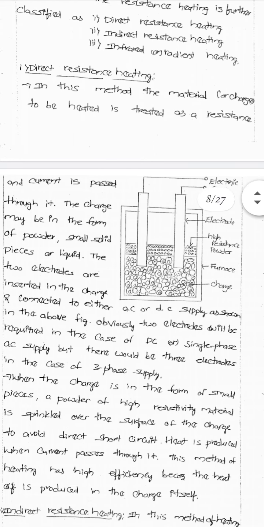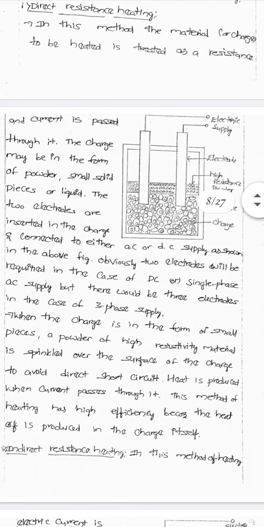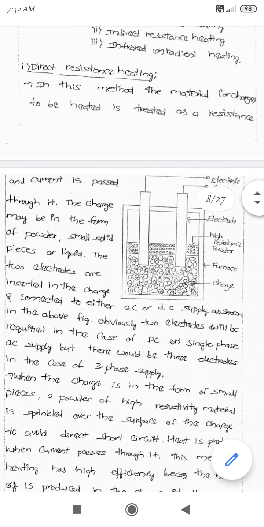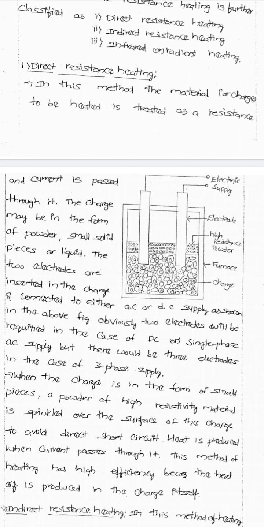First one, direct resistance heating. Then draw this figure. Among this classification, figures are most important. Based upon the figure, you can explain the theory. No need to write additional things. First represent the figure neatly, then explain whatever is represented in your figure. The figure consists of electrical supply, two electrodes, high resistance powder, furnace, and charge. This is the figure.